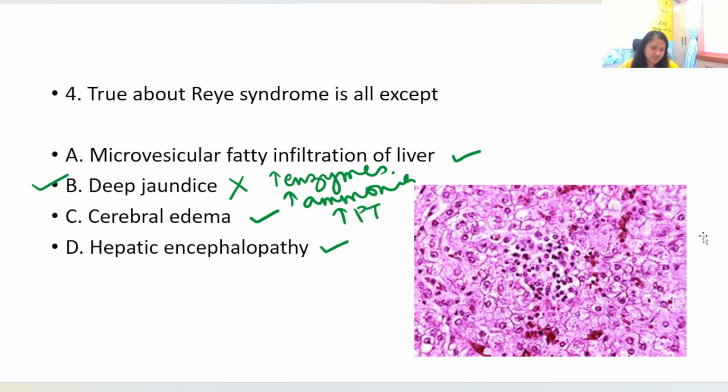And here you are seeing a histopathology picture of the liver cells with fat in it, fatty microvesicular cytoplasmic inclusions in the hepatic cells. This is a picture of that.